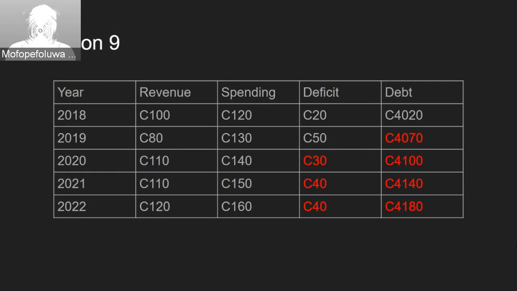And then for question 9, we were asked to show the national deficit as well as the national debt in this particular country over the years, and this is shown as the highlighted red values on the table.